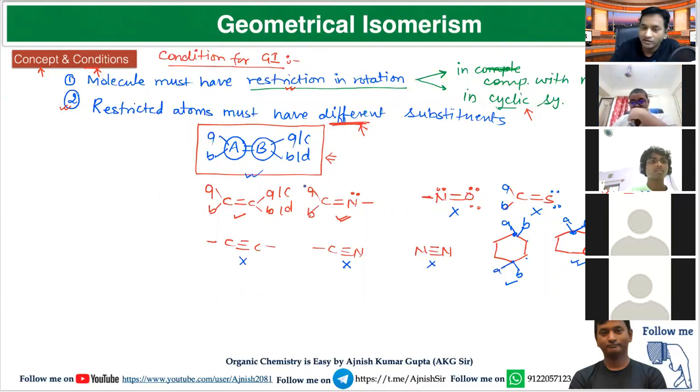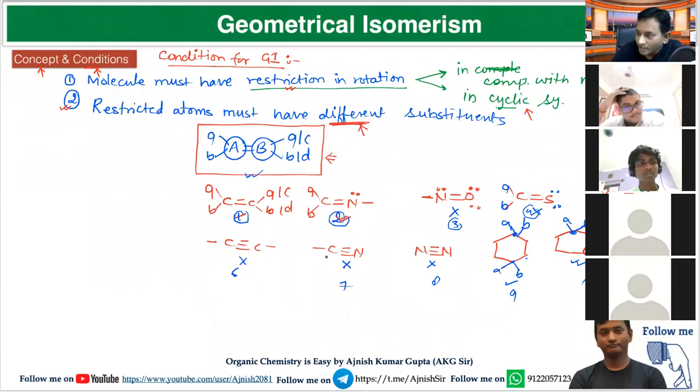Sir, can you please explain why triple bond doesn't have GI? Which molecule, beta? Tell me. Triple bond. Sixth one, this one. Any linear molecule will be in a line. You cannot place above or below.